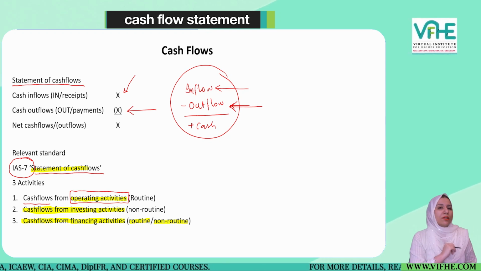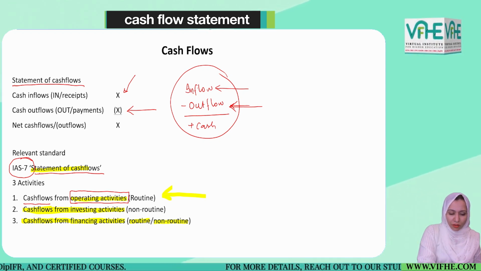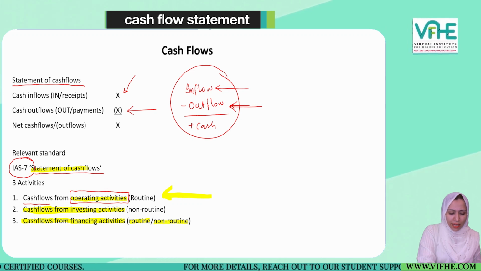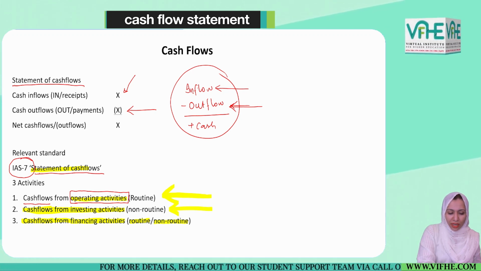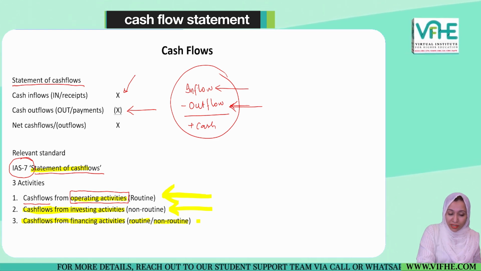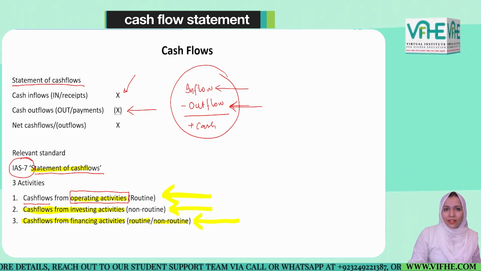So while making the statement of cash flows under IAS 7, we need to deal with three types of cash flows: cash flows from operating activities, cash flows from non-routine activities, which is cash flow from investing activities, and cash flow from financing activities.